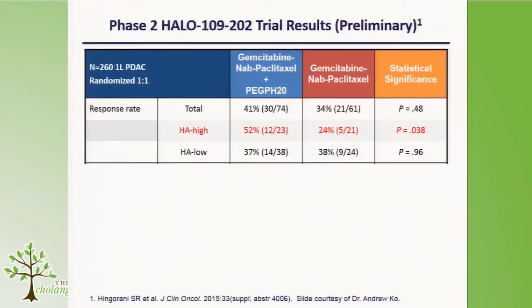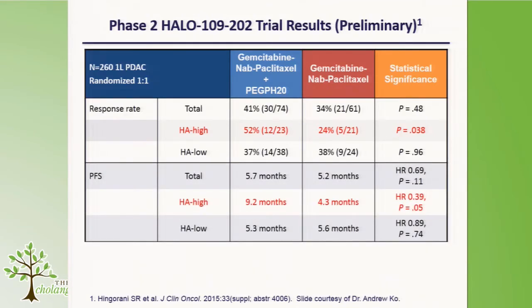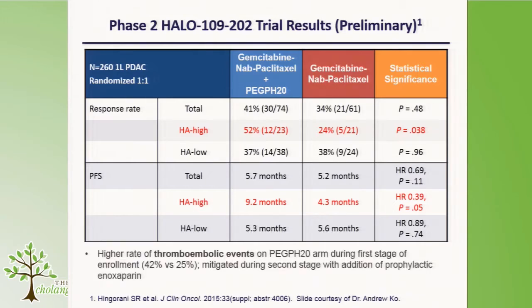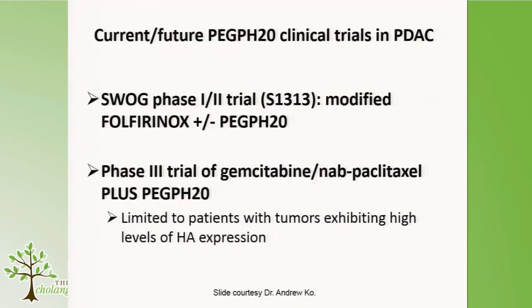response in these cases. So in pancreas cancer, a recent study called HALO 202 reported very interesting results, showing that patients with high hyaluronic acid levels had a much higher response rate than those with low hyaluronic acid levels to the combination including PEG-PH20 with chemo, and also a correspondingly significantly higher progression-free survival. In pancreas cancer, this has led to an ongoing randomized phase 3 trial of gemcitabine plus nab-paclitaxel plus the agent PEG-PH20. And I'll come to a potential combination trial in the future where the same approach might be useful in